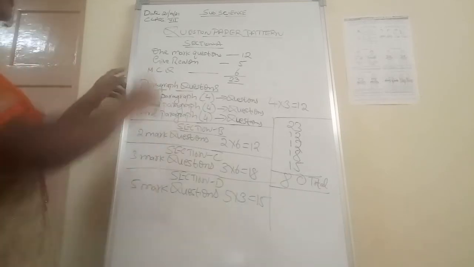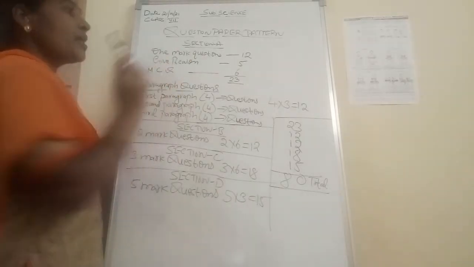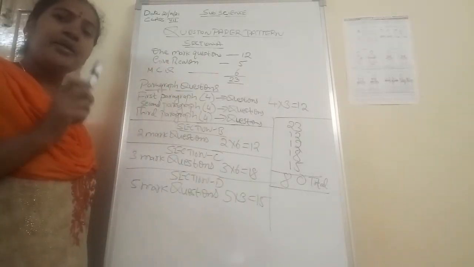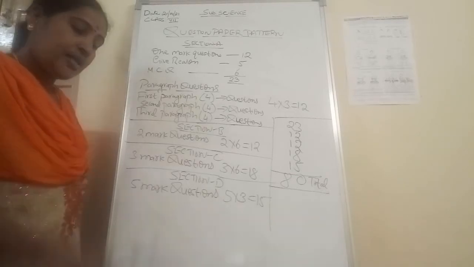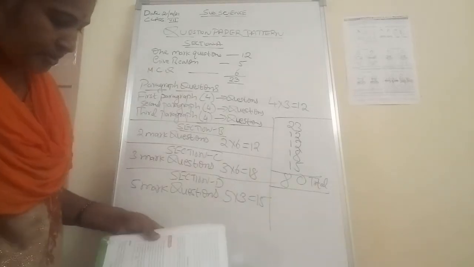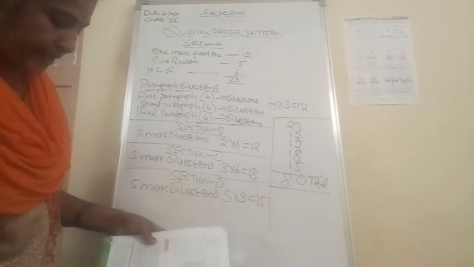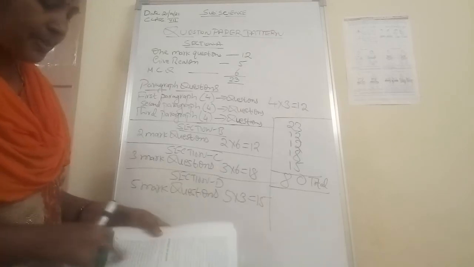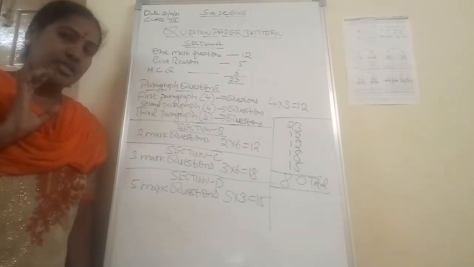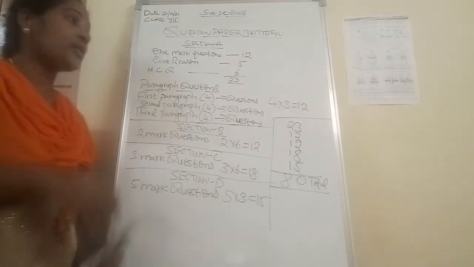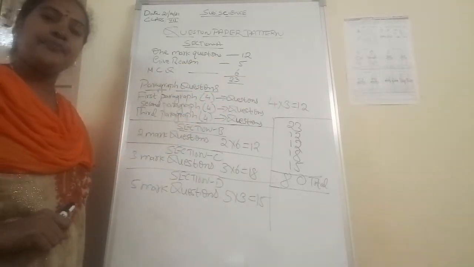So the first one is Section A, 1 mark questions. Section A, 1 mark questions will be there. Maybe, what do you mean by electromagnet? For example, magnetic effect of electric current, electromagnet. Like that, simple questions will be there. Now, sources of water. So like that, 1 mark questions will be there. How many questions will be there? 12 questions. 1 mark, 12 questions.